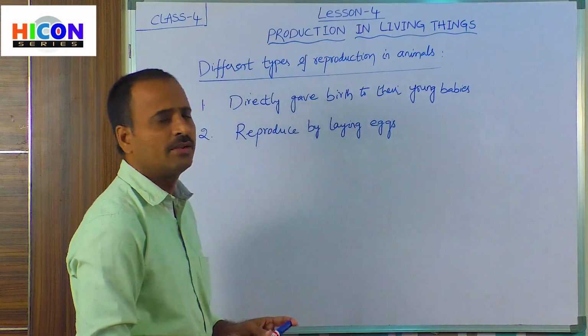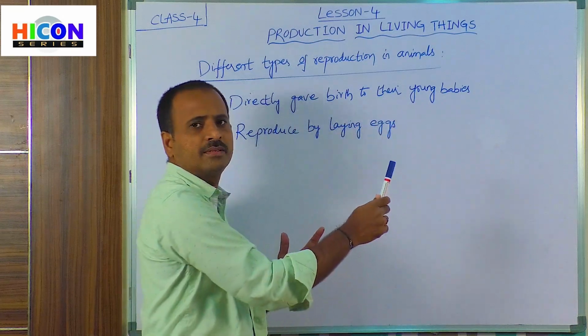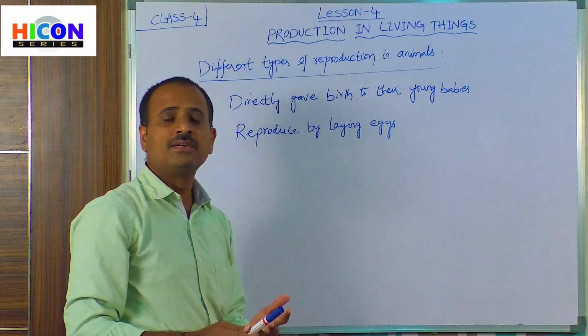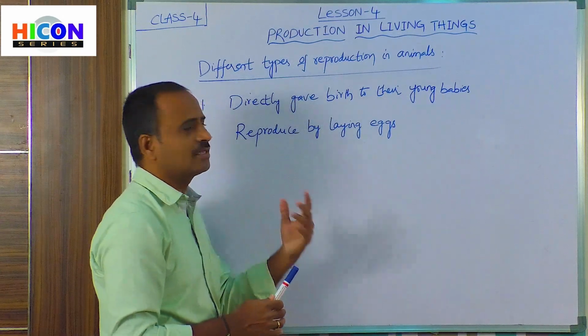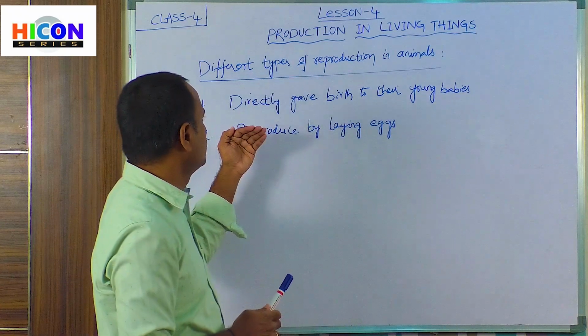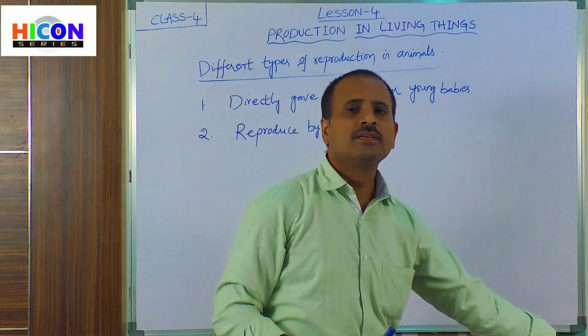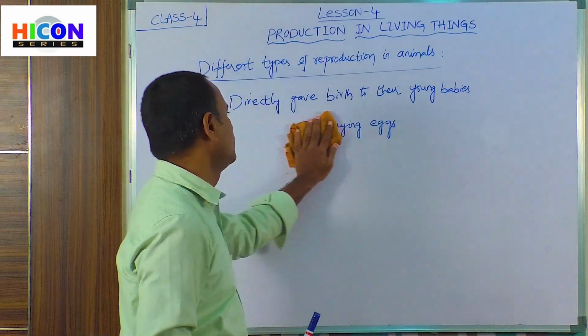So what is the first one? Some animals directly give birth to their young babies, so this is the first type of reproduction. And another way is some animals reproduce by laying eggs. So let us discuss each one in detail. Let us see the first one, that is, some animals give birth to their young babies.